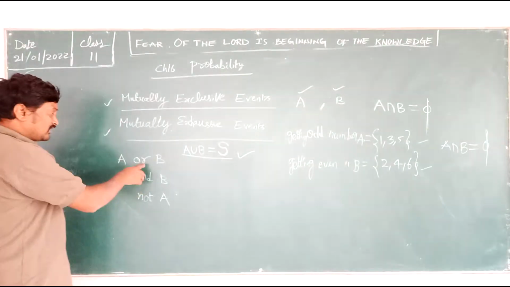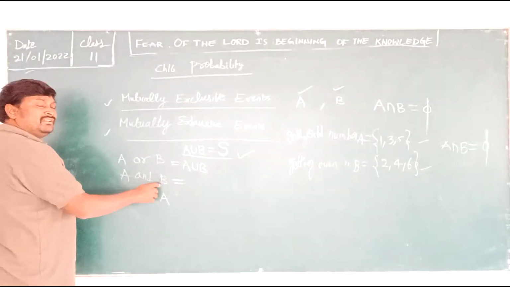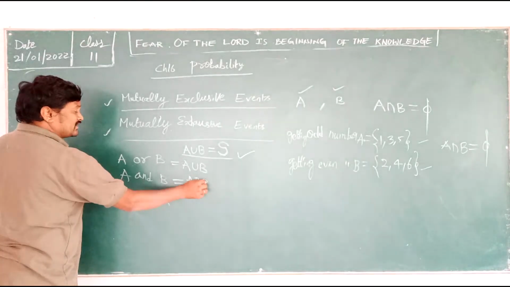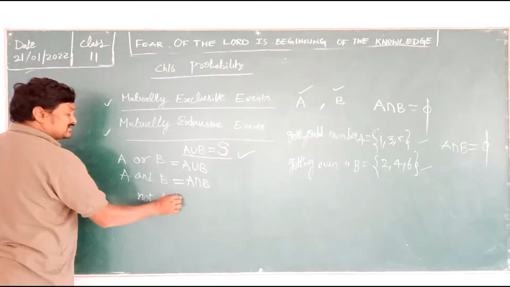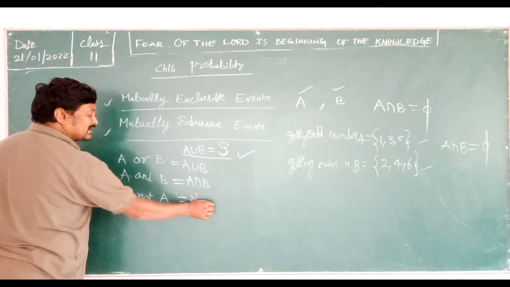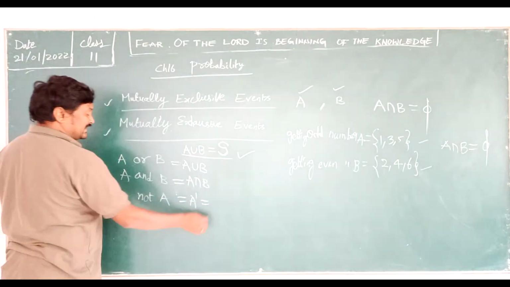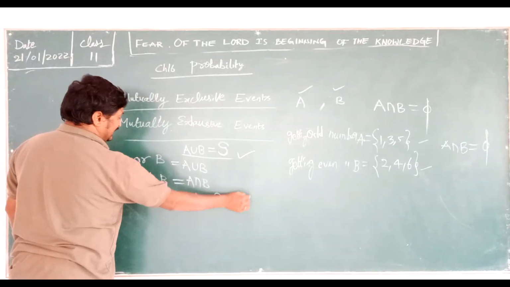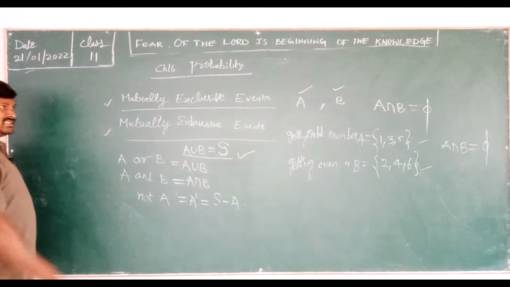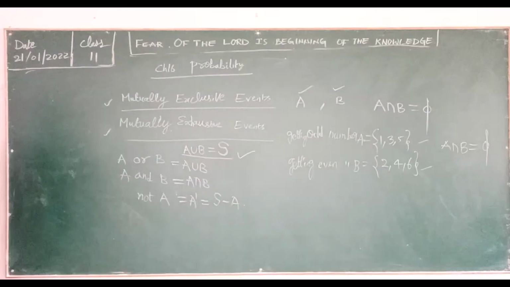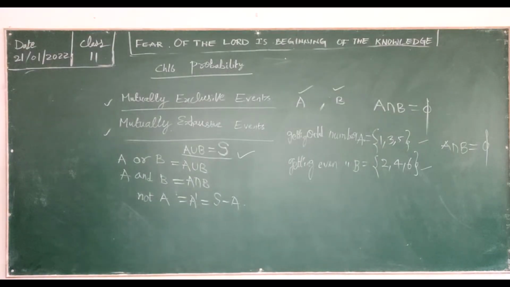And A and B, then we'll write A intersection B. Not A is nothing but, here the sample space is your universal set, so S minus A.